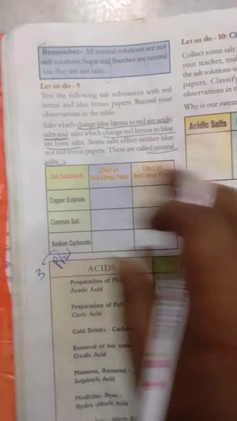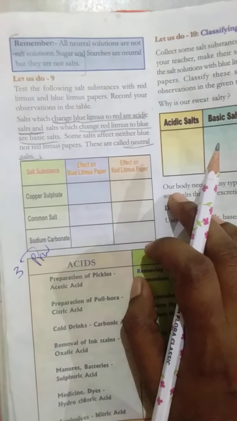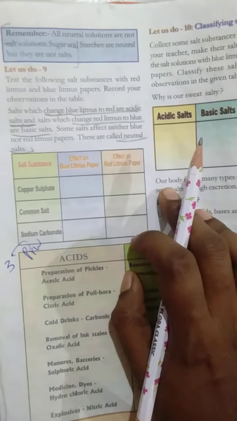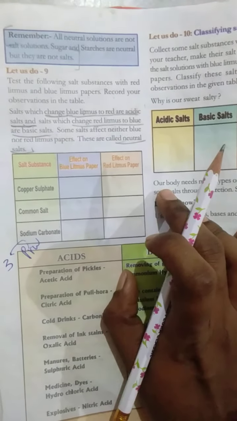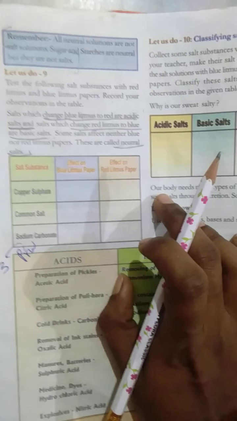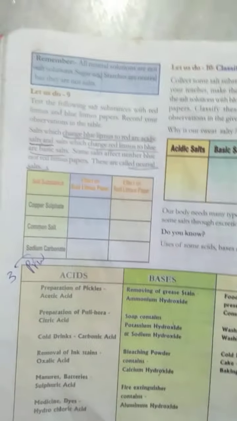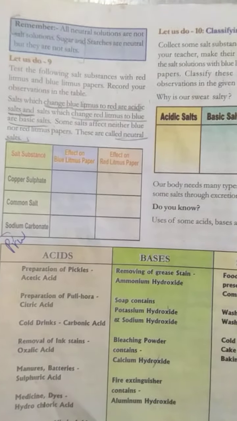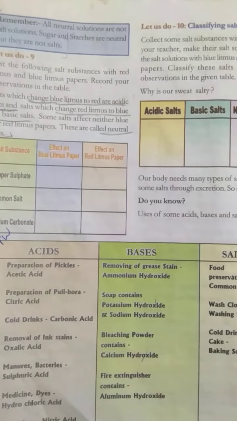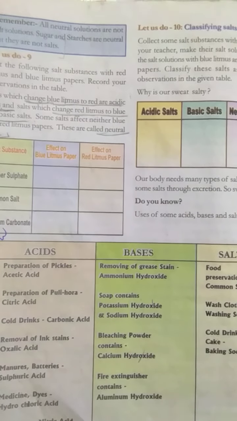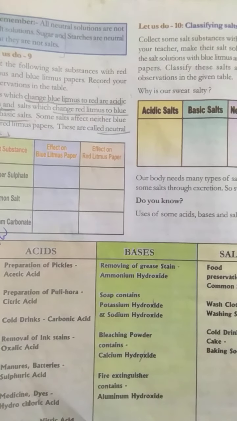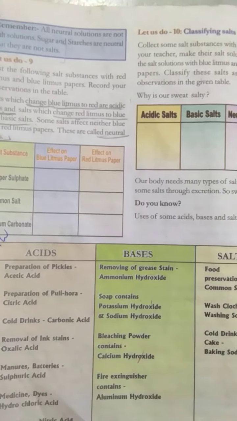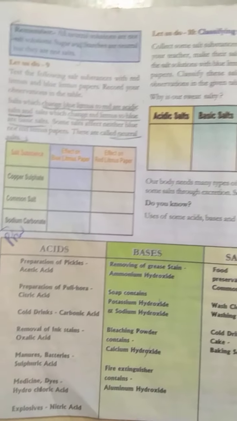Okay, here some of the substances are given. You have to check whether the litmus paper changes or not. Okay, do this activity. Just take blue litmus paper and red litmus paper. Sodium carbonate, copper sulfate, common salt, you have to take these substances, or else leave it. We will do it in future classes when you come to your schools.